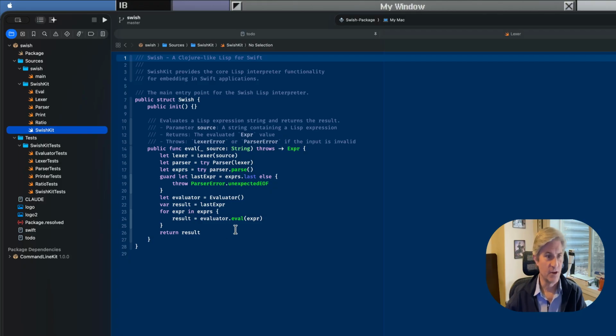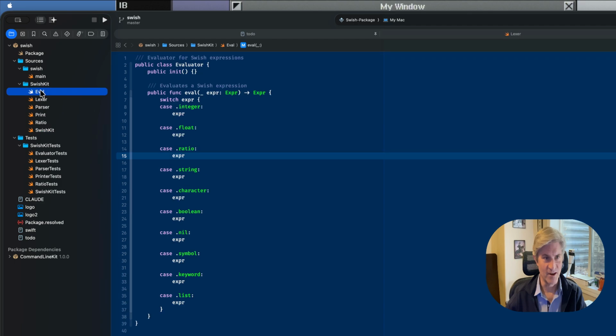So now we can look at the evaluator. The evaluator is actually very simple right now because, like I said, everything evaluates to itself. This will change shortly as we build things out. And then the final result goes to the REPL that you saw, which was a printer.